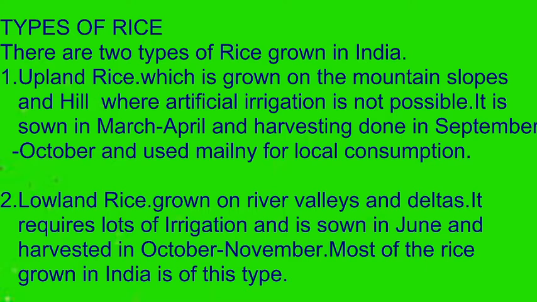So in this type of rice, grown in the lowland areas, the river valleys, deltas and lower lands, plenty of irrigation is required. It is sown in June and harvested in October and November. Most of the rice grown in India is of this type, that is the lowland rice.